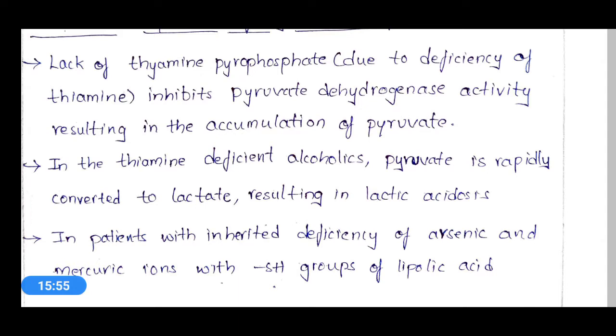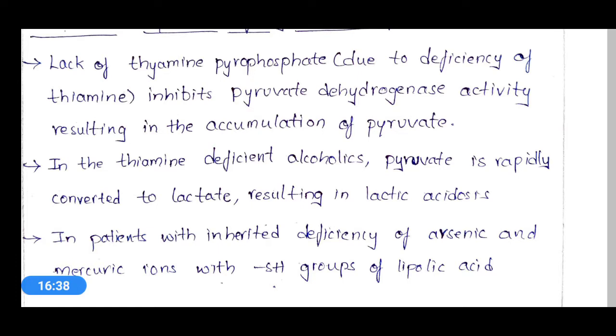Thiamine deficiency is very common in alcoholics. Due to the lack of thiamine, TPP will not be produced, and this will impact the action of pyruvate dehydrogenase on pyruvate. As the pyruvate is not converted into acetyl-CoA, it is converted into lactate. This is the alternative pathway for the pyruvate. By overproduction of this lactate, finally lactic acidosis will occur in that particular person.